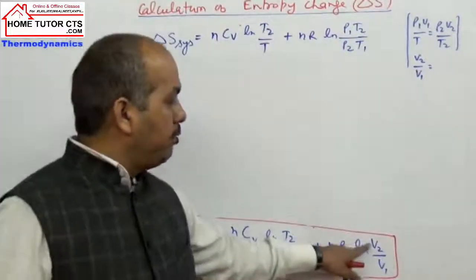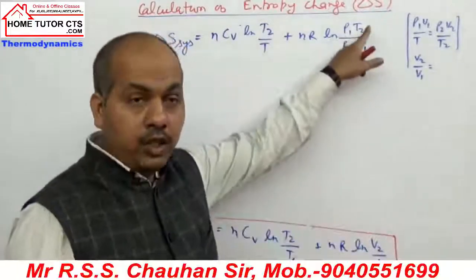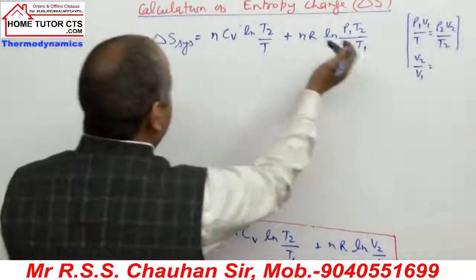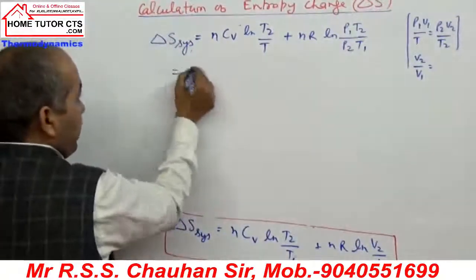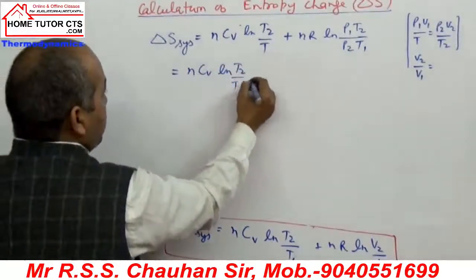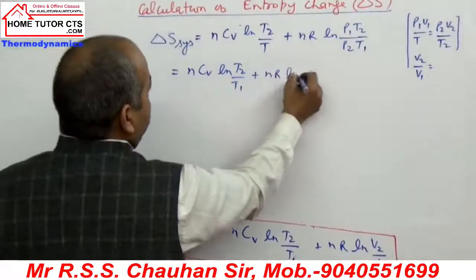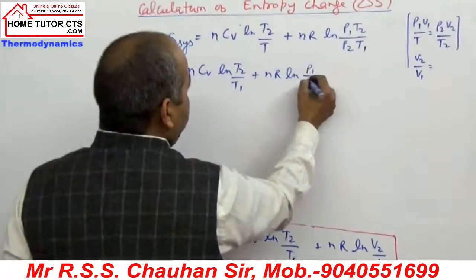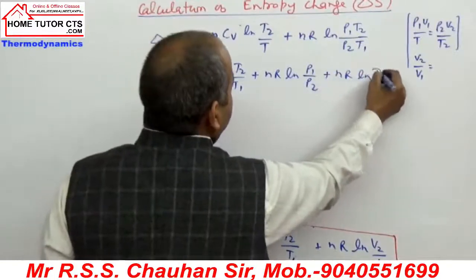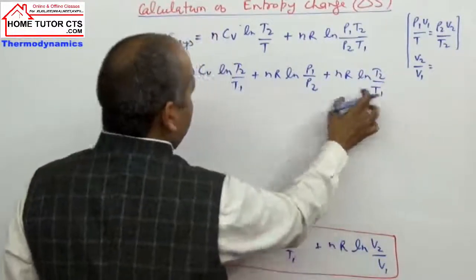We can replace the term V2 by V1 by P1 T2 by P2 T1 in the same expression. Then I can write nCV ln T2 by T1 plus nR ln P1 by P2 plus nR ln T2 by T1.